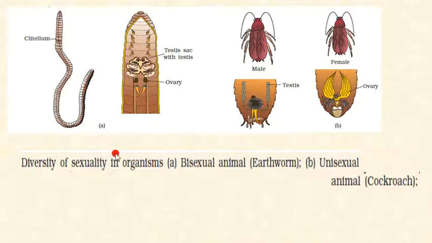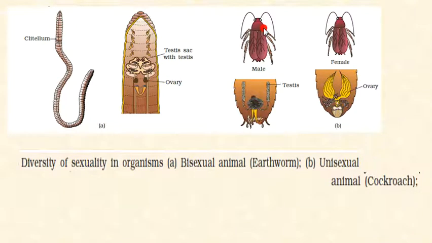So here a bisexual animal is the earthworm. This is the earthworm, with ovary and testes sac with the testes. So both male and female gametes are in only one animal. So that's why this is called bisexual.